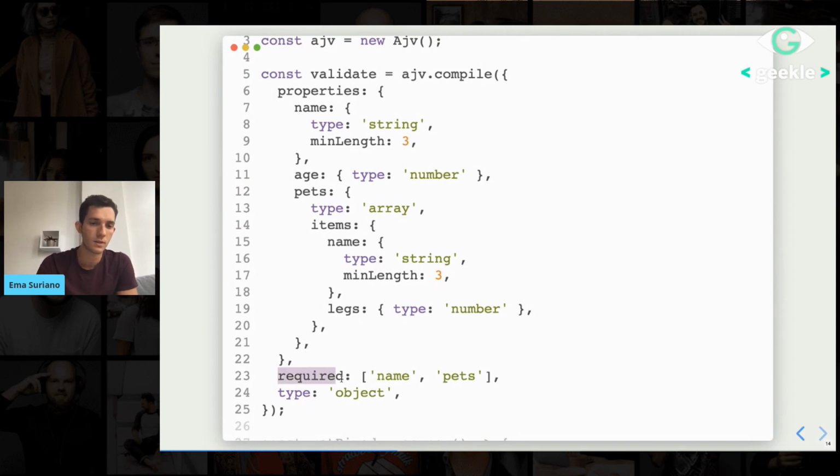Also, as you can see, we have the array of required properties, and name is there. Then we have age, which is a type number, but it's not required, as we wanted to keep it more or less similar to what we have in our TypeScript types. And then we have pets, which is an array. Each item is going to have these properties, and then it's going to have the legs.